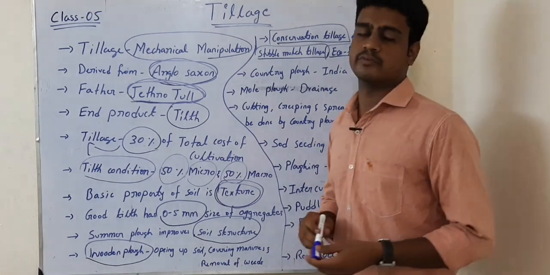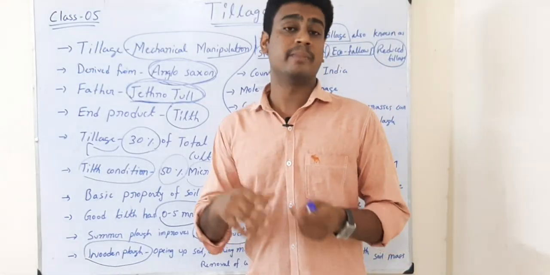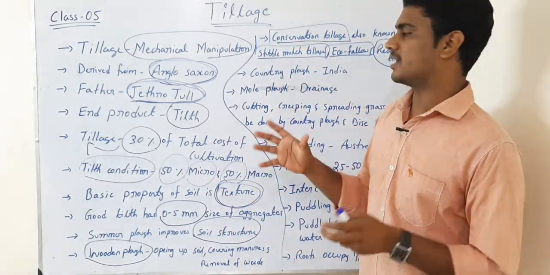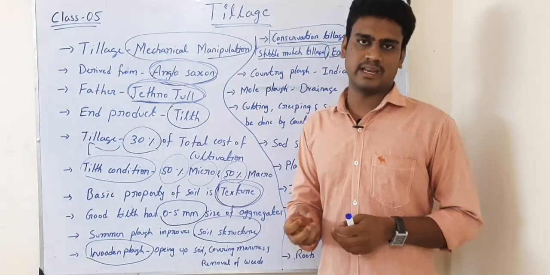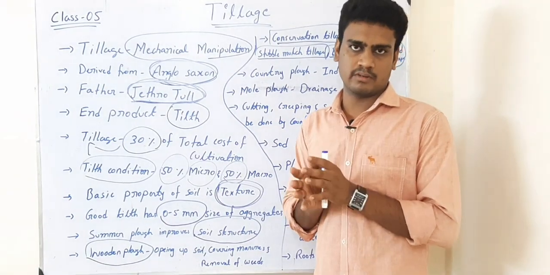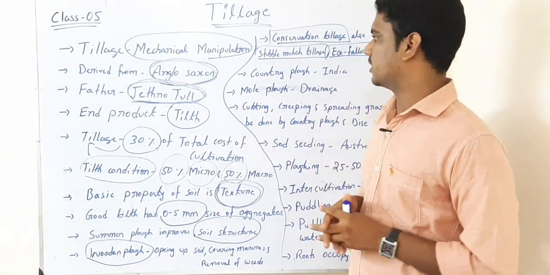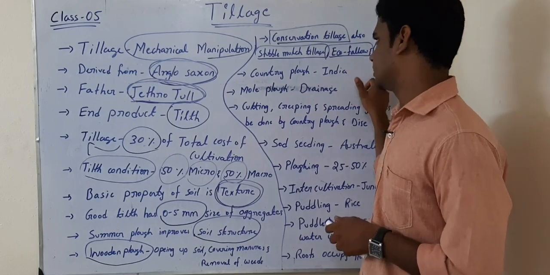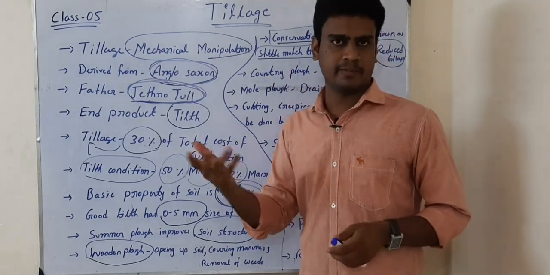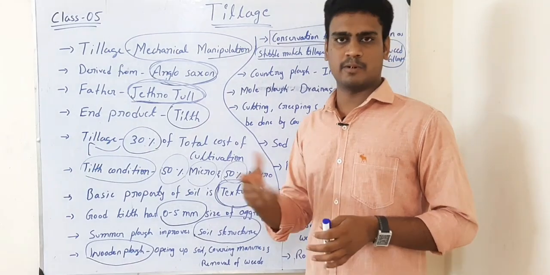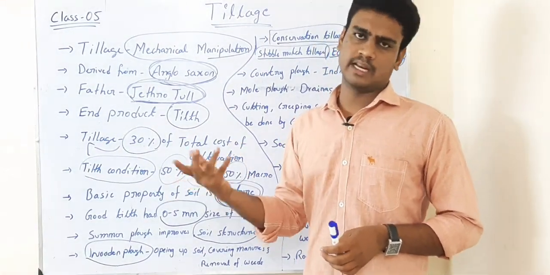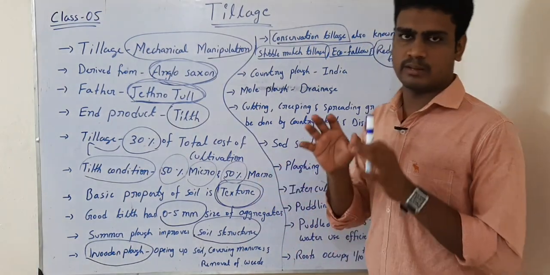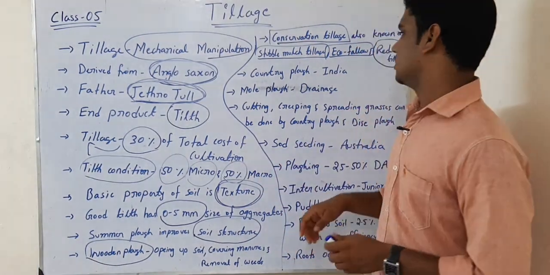Conservation tillage means we don't go for many tillage operations in the field. That's why we are conserving, that means saving money by going for a limited number of tillage practices in the field. That's why we call it stubble mulch tillage, eco-fallow tillage or reduced tillage. Stubble mulch means adopting mulching techniques like poly mulching or any other mulching like paddy straw or sugarcane trash, whatever it may be. By that we are conserving the soil moisture.